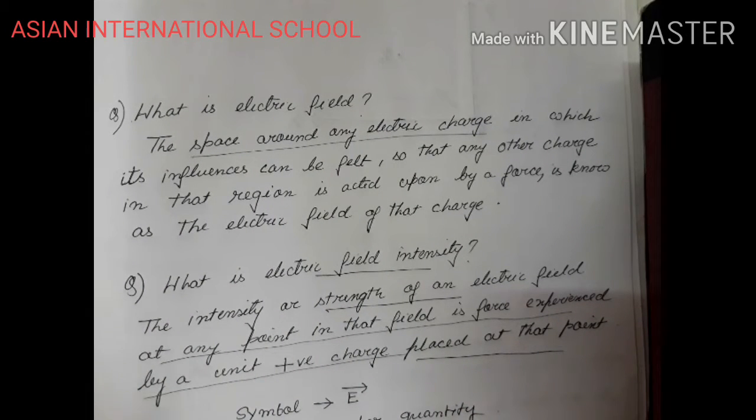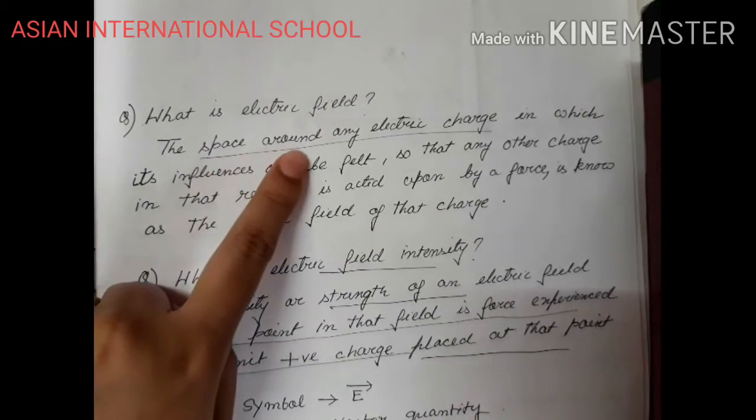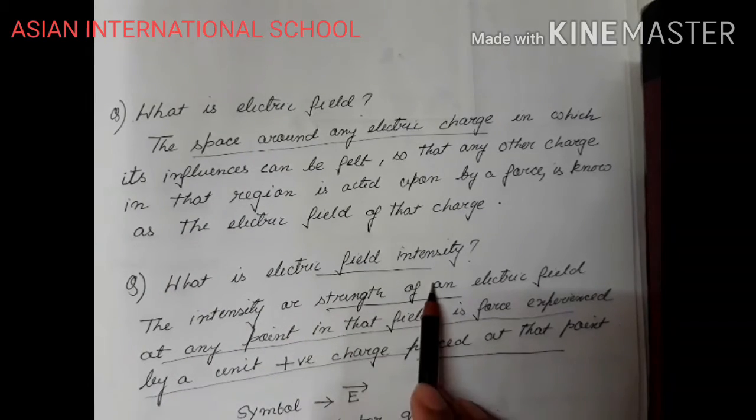Okay, so when we place a unit positive charge in an electric field, whatever force is experienced by that unit positive charge, because it has no capacity to produce its own electric field, is experienced only because of the source charge. So whatever force it experiences, that amount of force is equal to the strength of the electric field, the electric field intensity. So we have studied two terms right now, electric field and electric field intensity.